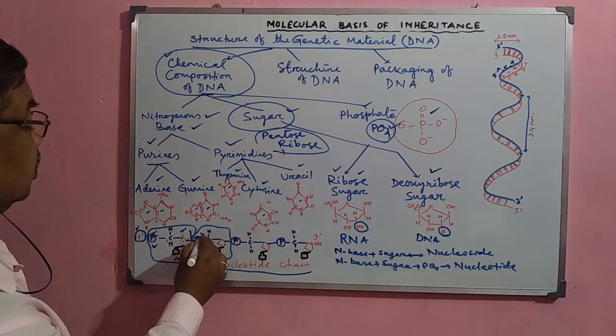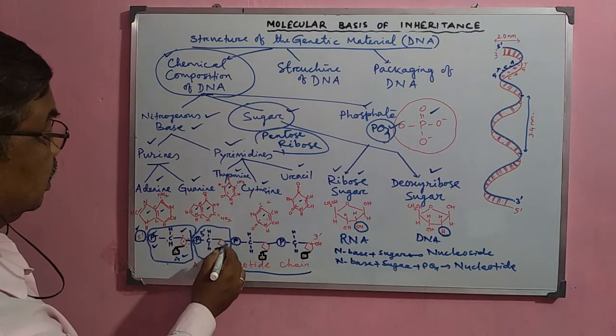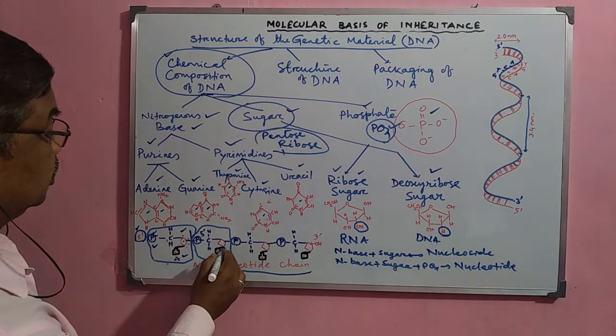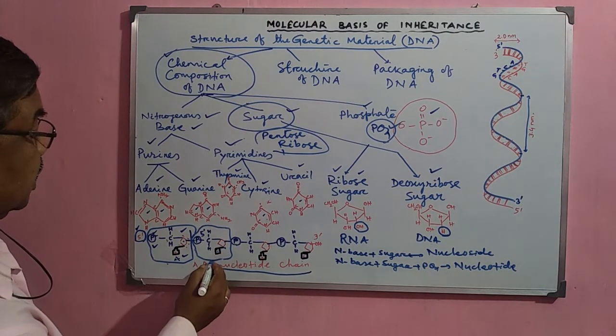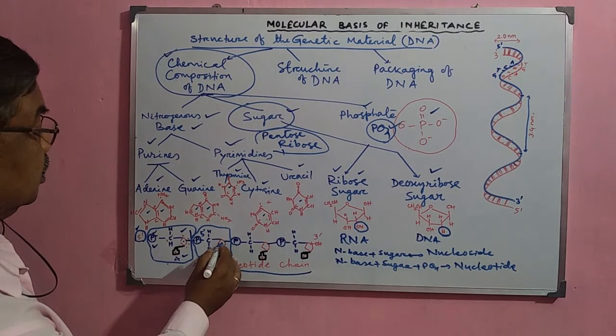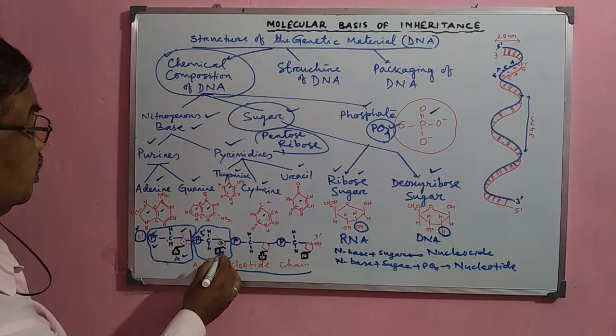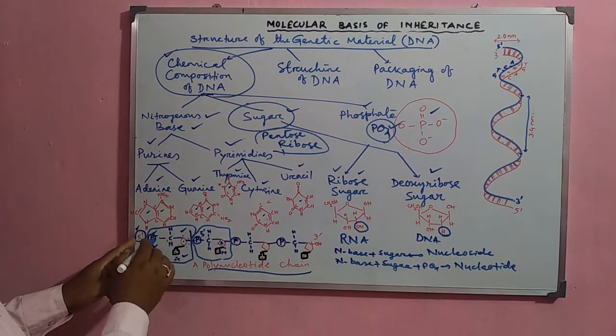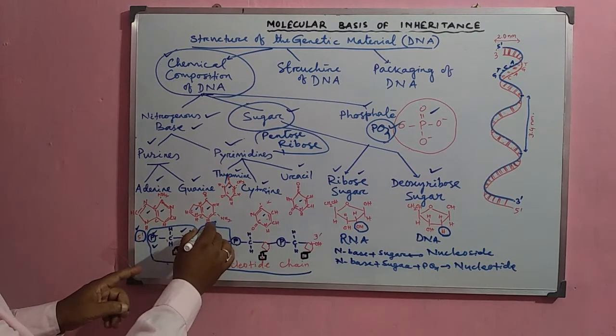This is the 5th carbon atom. And now it is the 3rd carbon atom, and here it is the 1st carbon atom. At the 1st carbon atom, it is attached with the nitrogenous base. So here it is sugar, it is nitrogenous base, and it is phosphate. So this is another nucleotide, and this is the first nucleotide and this is the second nucleotide.